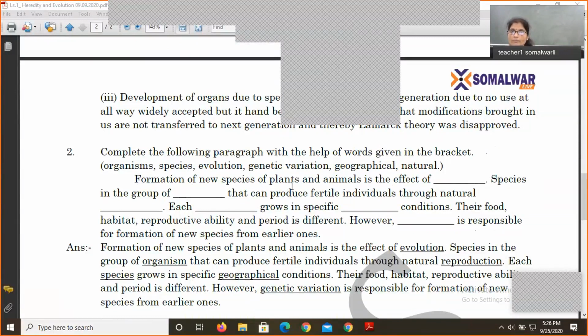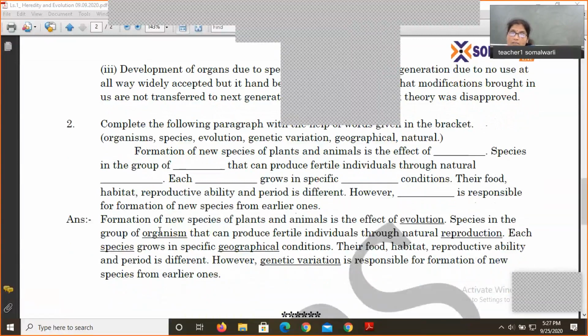That's what I'm saying: first of all, look at the words very carefully. Formation of new species of plants and animals is the effect of evolution. Species is the group of organisms that can produce fertile individuals through natural reproduction. So why have we filled this particular word? Of course, species is a group of organisms. Why do you think much about it? It is the group of organisms that can produce fertile individuals. Reproduction, of course, because new individuals are produced only by one method, and that method is reproduction.